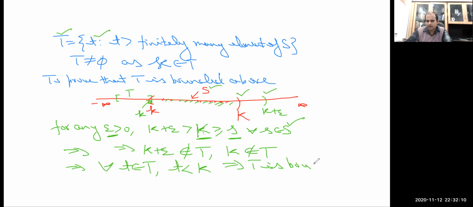T is bounded above. And we know that every non-empty subset of R bounded above has its least upper bound.